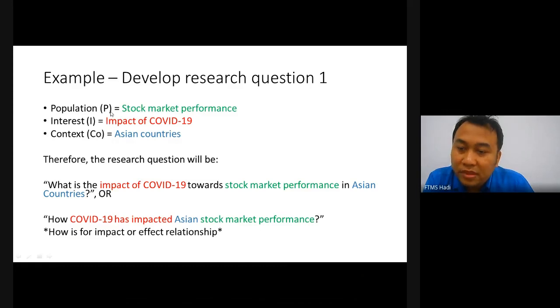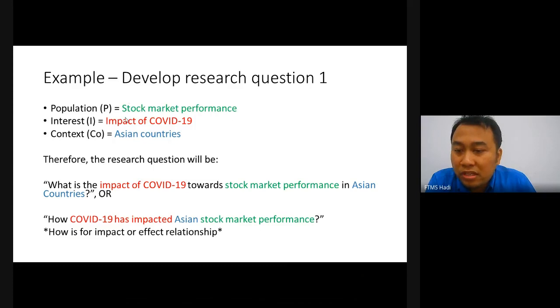Population, that means stock market performance. So this is the population. Population doesn't necessarily have to be a person. Population can also be a sample, and can also be companies. And then the context means the country or the scope that you want to cover. For example, in this case, they want to discover Asian countries. If they want to expand the context into global, or into Europe, they can do that, no problem, because it's their project.